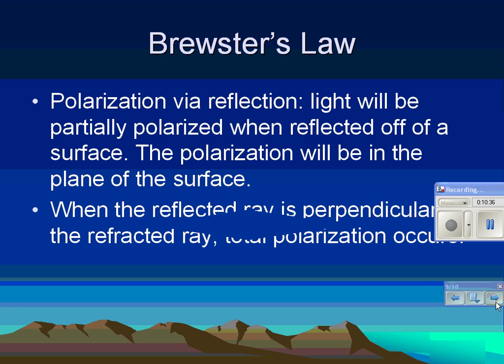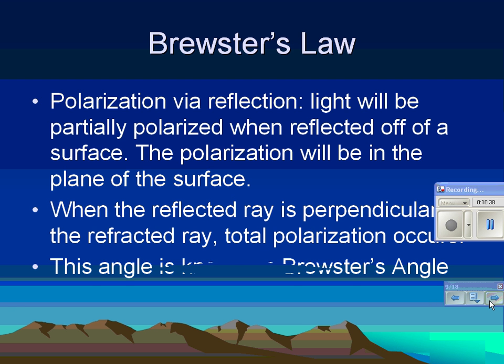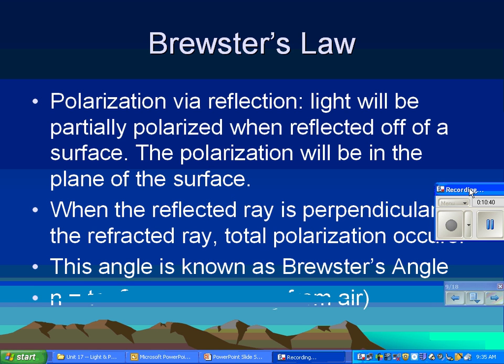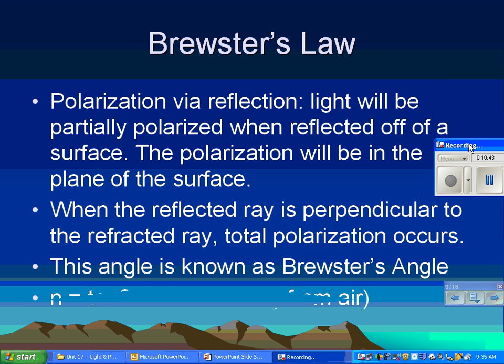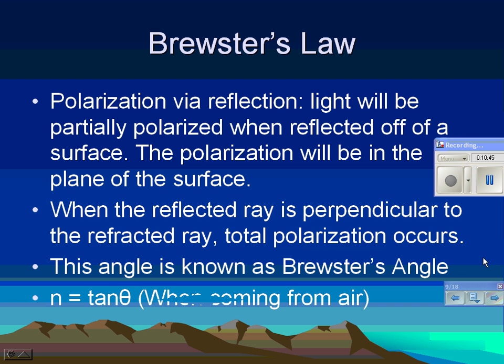To find Brewster's angle, you need to know the index of refraction of the material that the light is bouncing off of. As long as the light is coming from air and hitting that material and bouncing off of it, the tangent of Brewster's angle equals the index of refraction of that new material.